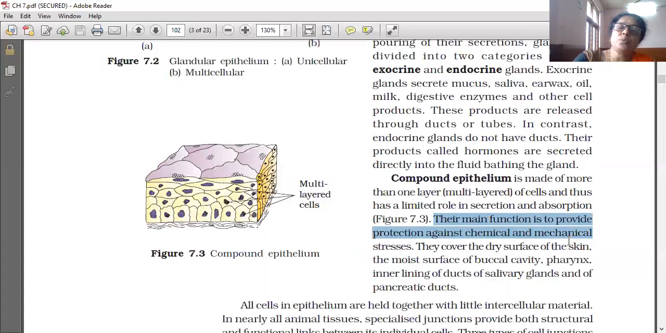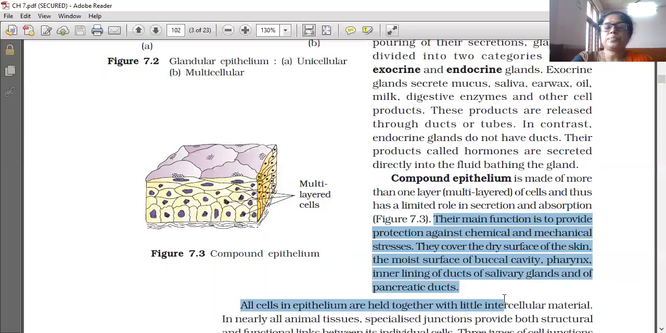Their main function is to provide protection against chemical and mechanical stresses. They cover the dry surface of the skin, the moist surface of the buccal cavity, pharynx, and the inner lining of the ducts of salivary glands and of pancreatic glands. Buccal cavity means the mouth cavity, inside the mouth.